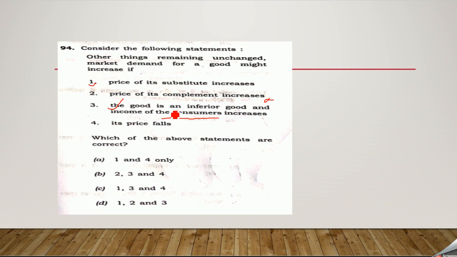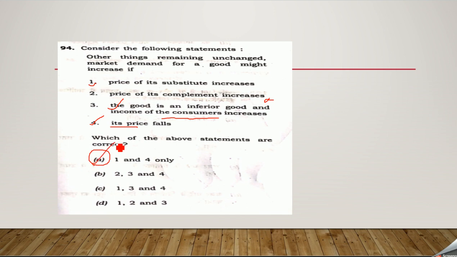Price of the complement increases. So complement goods, shoes and socks are complementary, so absolutely we cannot have any relation with this. So B, the price of the socks increases, still you should buy the shoes. The price, it's a price false, yes. 1 and 4 will be the correct, yes, there is an option like that.